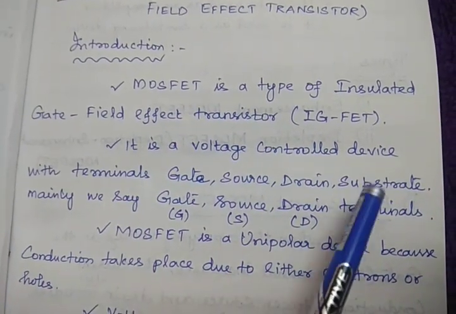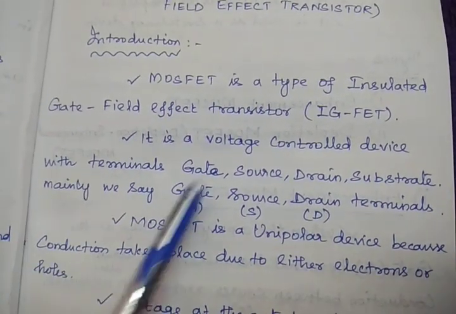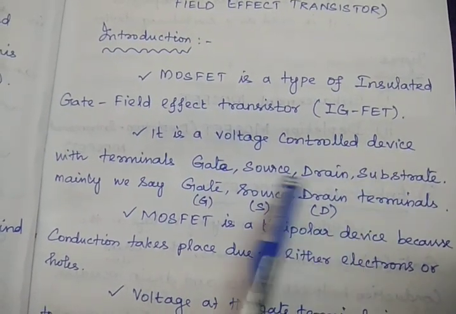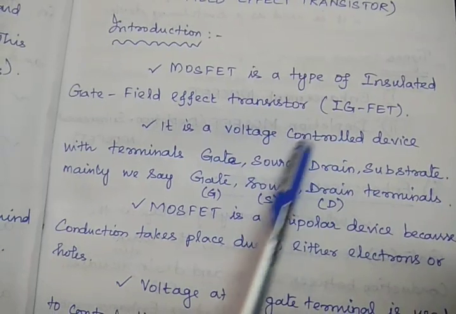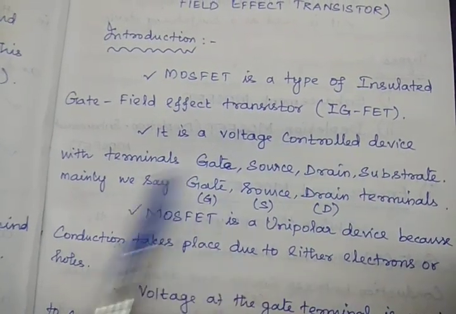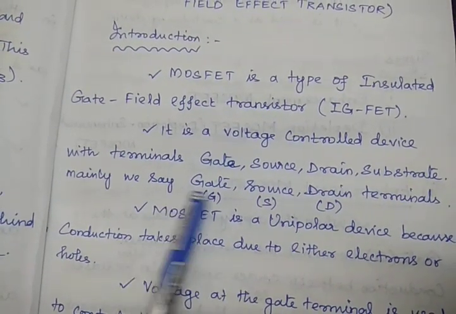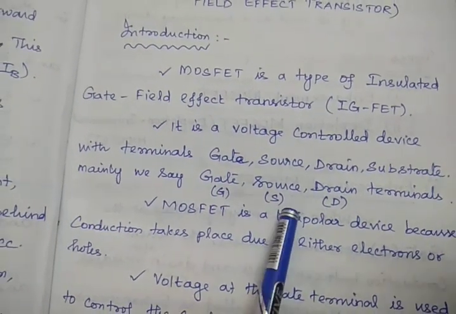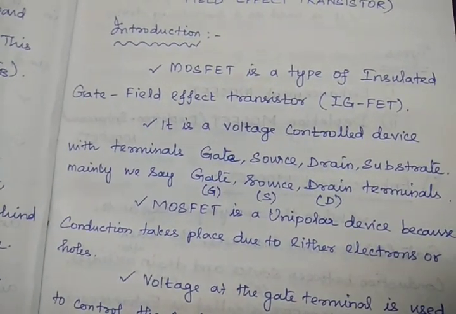It is a voltage control device with terminals gate, source, drain and substrate, but generally substrate and source are interconnected. So mainly we can say three terminals: gate, source, drain, the GSD terminals.